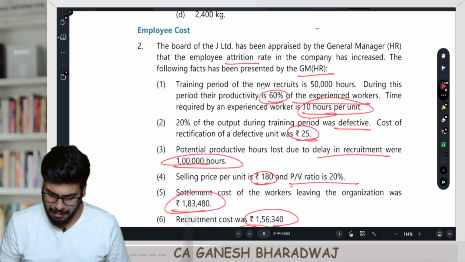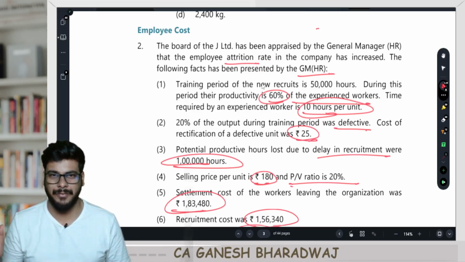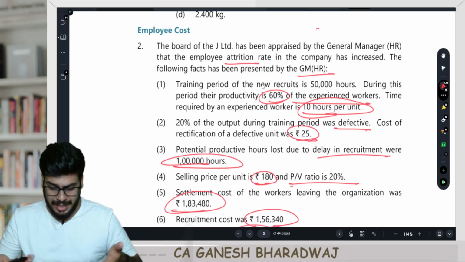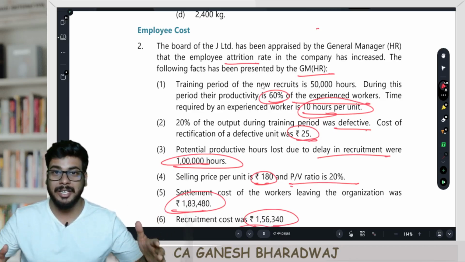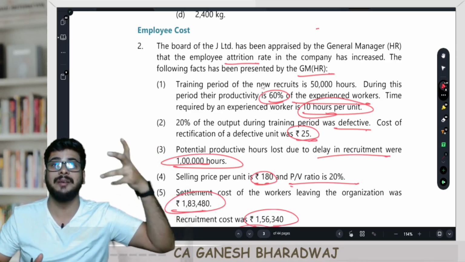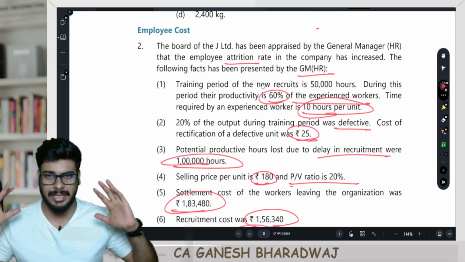If I remember right, the total contribution, the profit foregone was 4,62,000, something like that. I vaguely remember. See, this was actually a study material question, right? A descriptive question. They have converted it into what? Into a MCQ, case study based MCQ. Very good. 10 marks. You will see how easy and simple this question is.